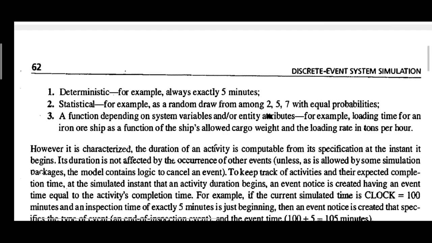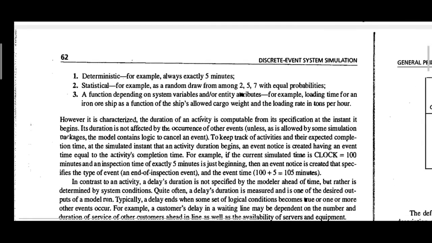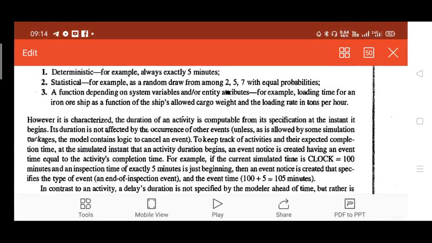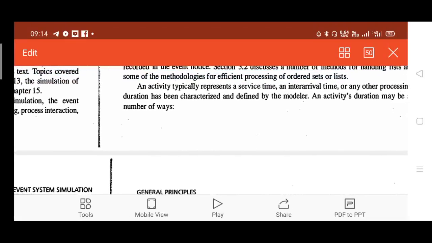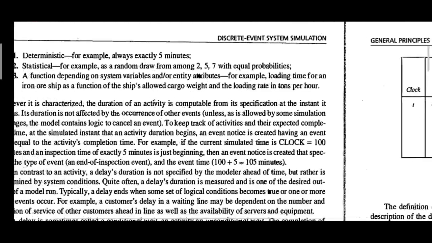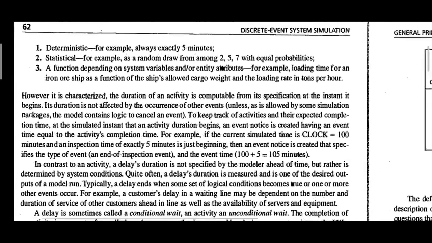And the third one is a function depending on system variables and/or entity attributes. This is one that depends on the other, a function depending on the system variables or the entity attributes. This is the third type of activity duration. It is varying, depending on the type of the system.